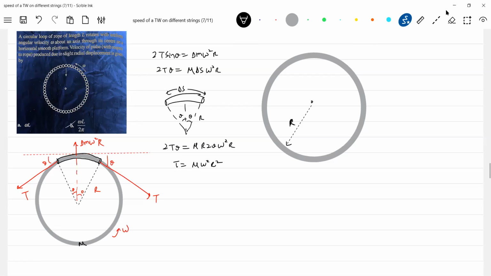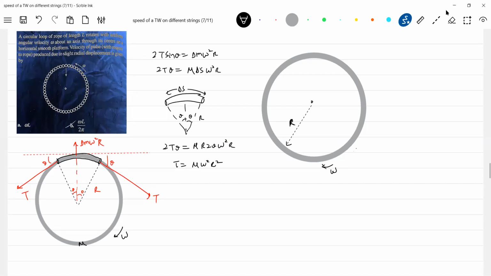This particular ring is rotating, no? Let me show that omega. Any direction, it doesn't matter.